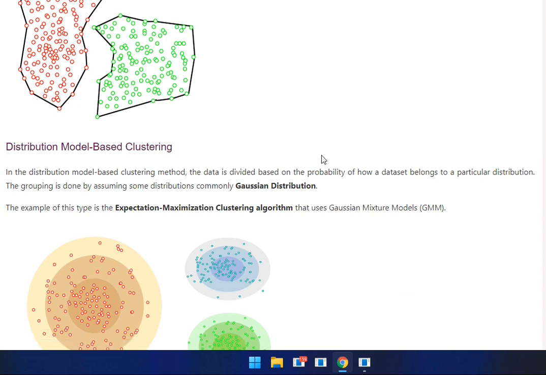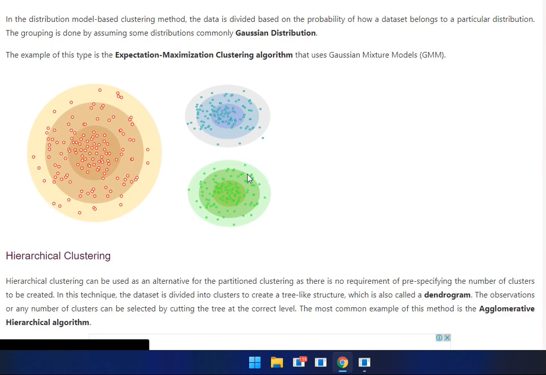Then we have distribution model-based clustering. In this method, data is divided based on the probability of how a dataset belongs to a particular distribution. The grouping is done by assuming a common distribution, the Gaussian distribution. An example is the expectation-maximization clustering algorithm, that is, the Gaussian mixture model, GMM.